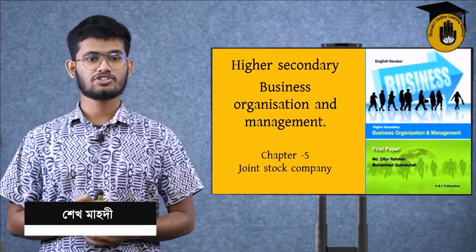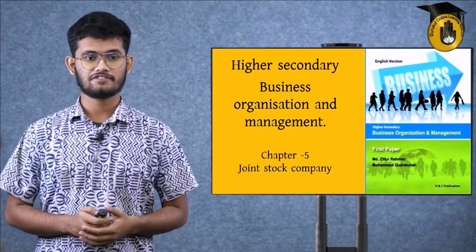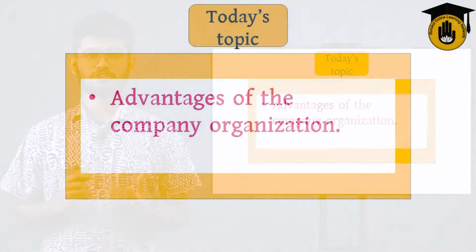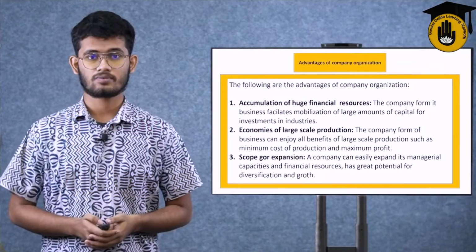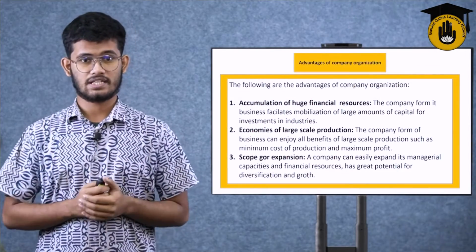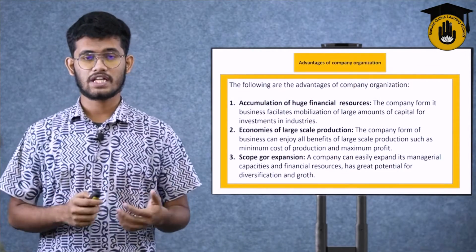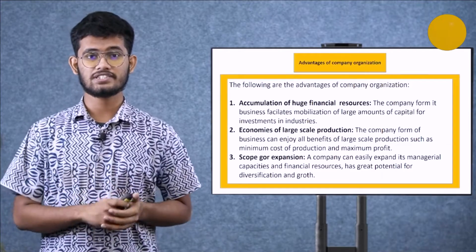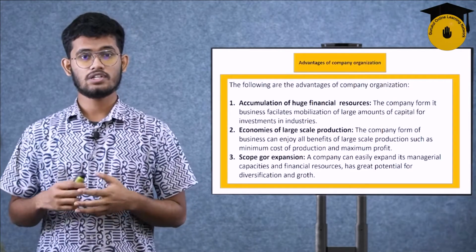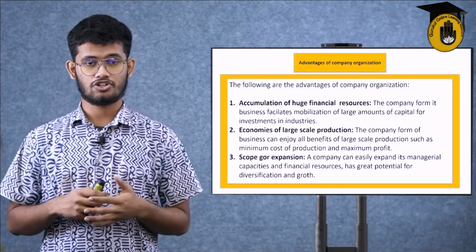Today's subject is Business Organization and Management, Chapter 5, Joint Stock Company. So, today we're going to learn about the advantages of the company organization. A joint stock company, or any kind of company, or every kind of business we're doing, has certain advantages and certain disadvantages. So, let's take a look at the advantages of the joint stock company.